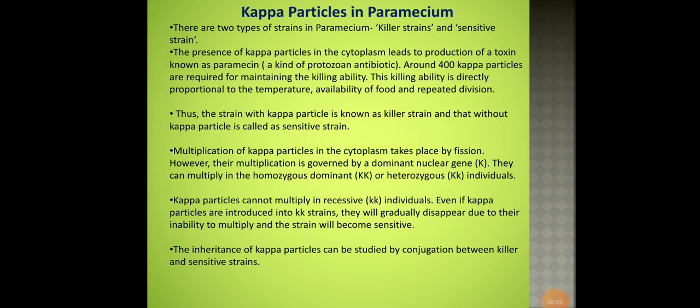So the killer strains are the ones which possess kappa particles in their cytoplasm. Now this paramecin is secreted by kappa particles, and when it diffuses to its surroundings, it has an ability to kill all other protozoans in its vicinity.